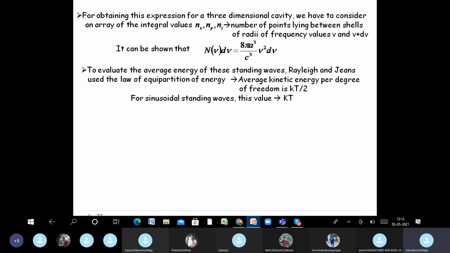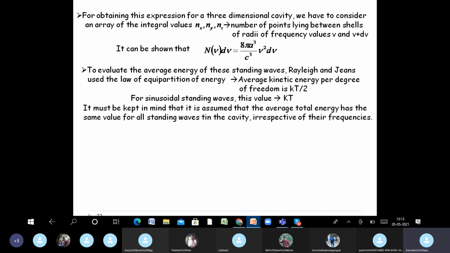We do not have the half factor because for a sinusoidal wave the degree of freedom is 1. When the degree of freedom is 2, we have half plus half kT. When the degree of freedom is 1, it's just kT. You don't need to divide by 2. And the other assumption is that the average total energy has the same value for all standing waves within the cavity, irrespective of their frequencies.